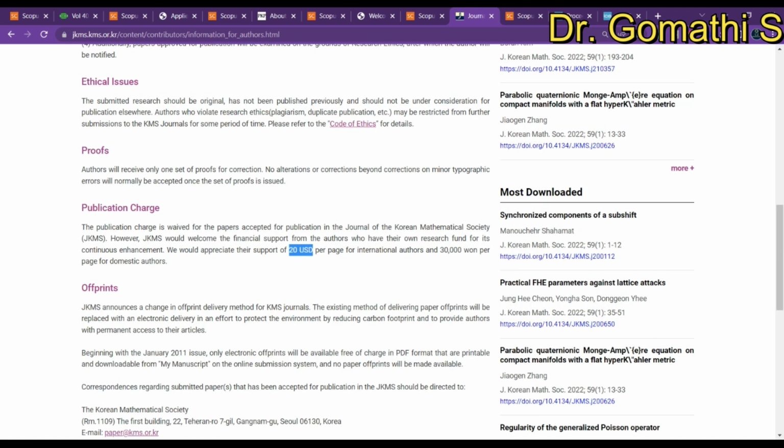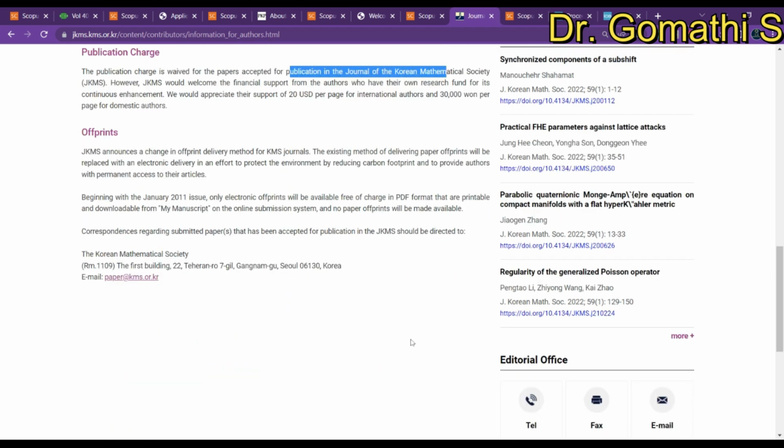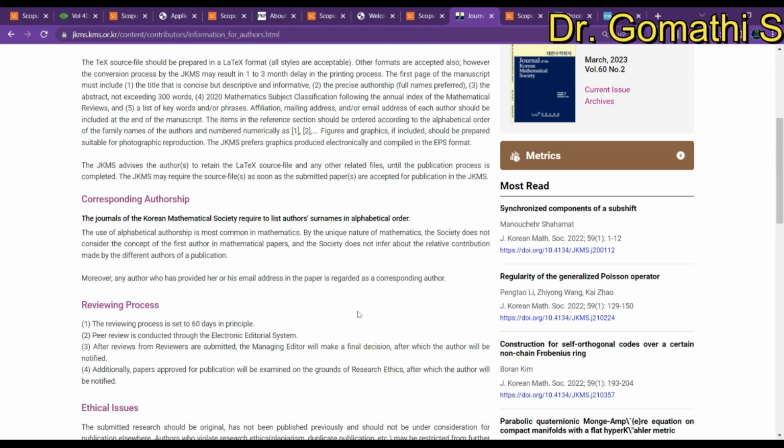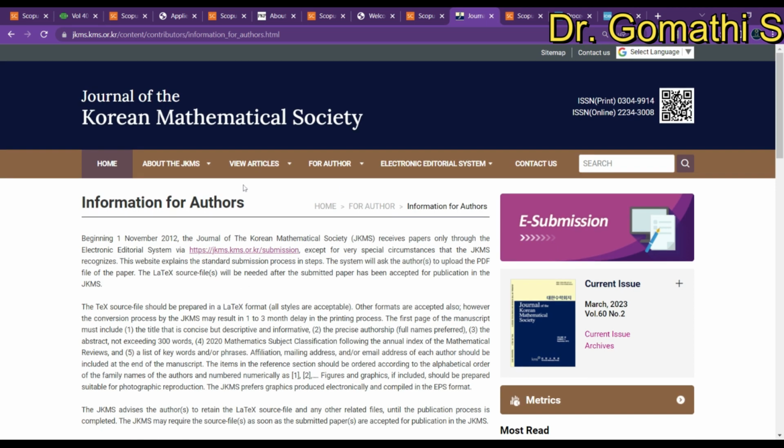And they will also waive it if you explain your financial situation and that you are not getting any fund from any research agency, so you can send a mail to them. I have already uploaded a video on how to write a letter to waive off. You can go ahead and check that.